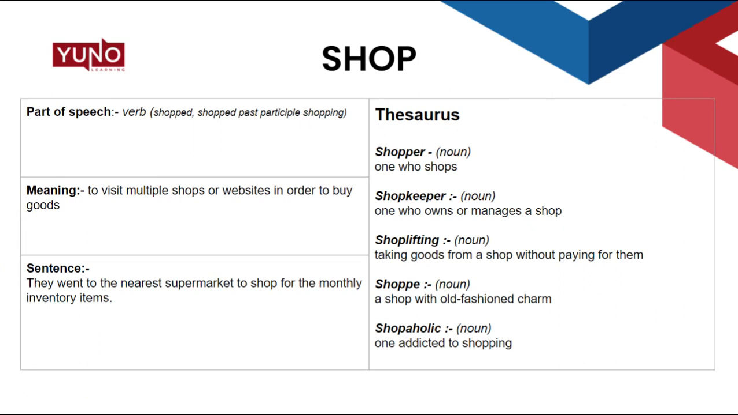The part of speech it hails from is verb, with the forms of verb being shop, shopped, and past participle shopping, meaning to visit multiple shops or websites in order to buy goods. Sentence: they went to the nearest supermarket to shop for the monthly inventory items.